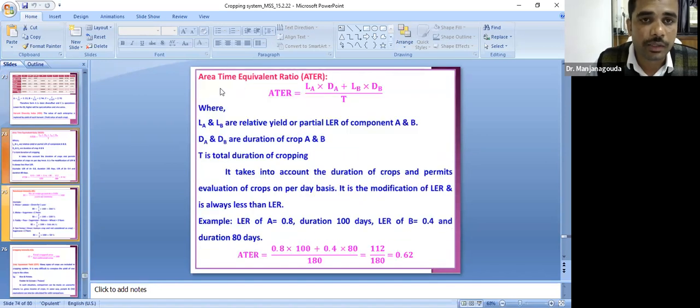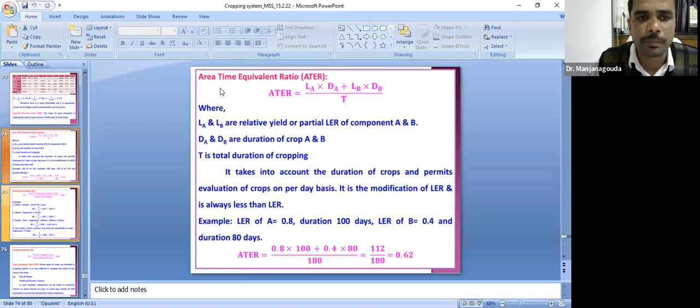And area time equivalent ratio, that is, LER of A into DA. This is also very, very, very important. Area time equivalent ratio is just a modification of the LER. They consider the duration of the crops into account. LA means LER of A, DA means the duration of the A crop. LB means the land equivalent ratio of B crop into the duration of the B crop. T means the total duration of the intercropping.